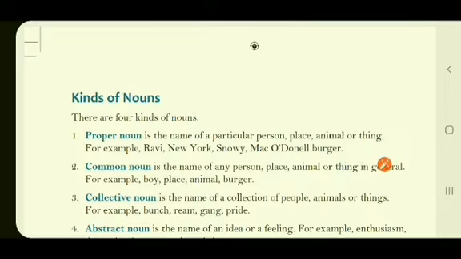Now, the kinds of nouns. There are 4 kinds of nouns: proper noun, common noun, collective noun and abstract noun. So first we talk about the proper noun. What is a proper noun? Proper noun is the name of a particular person, place, animal or thing. So when we are specifically talking about a person, place, animal or thing, we are talking about a proper noun.